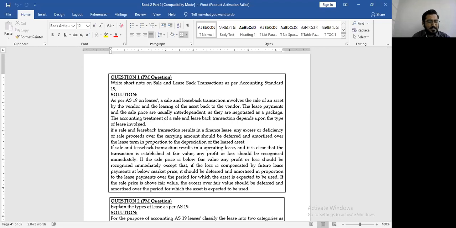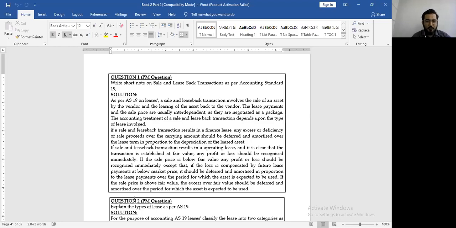So again, they are asking the same question. Are you exceeding the fair market value? If the sale price is below the fair value, any profit or loss should be recognized immediately, except that if the loss is compensated by future lease payments at below market price, it should be deferred and amortized in the proportion of the lease payments over the lease period for which the asset is expected to be used. If the sale price is above the fair market value, the excess of a fair market value should be deferred and amortized over the period for which the asset is expected to be used. That is nothing but your lease tenure.